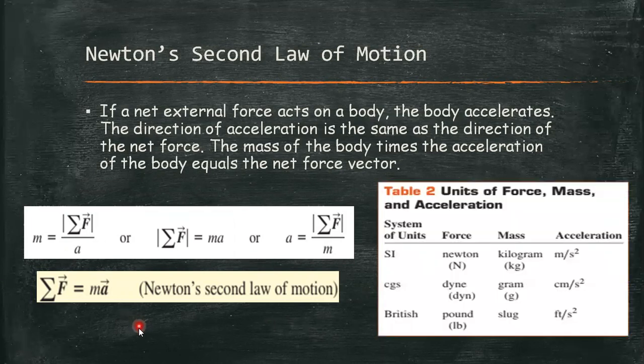So the units for force, mass, and acceleration are given in this table. And the ratio of the magnitude of the net force to the magnitude of the acceleration, a, is constant. So regardless of the magnitude of the net force, we call this ratio the inertial mass, or simply the mass of the body.